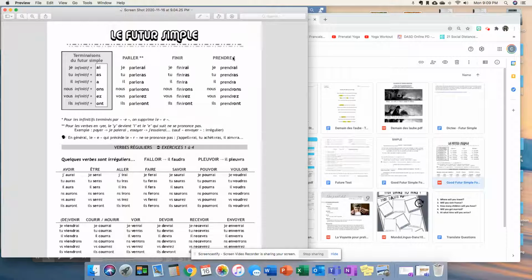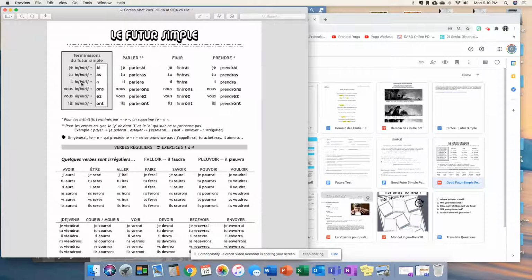And essentially what you need to do to conjugate in the future tense is you need to take the infinitive of the verb that you want to conjugate and then you add the endings to it. So you take je, the infinitive, and then the endings for je is ai. Tu, the infinitive, then the ending is as.